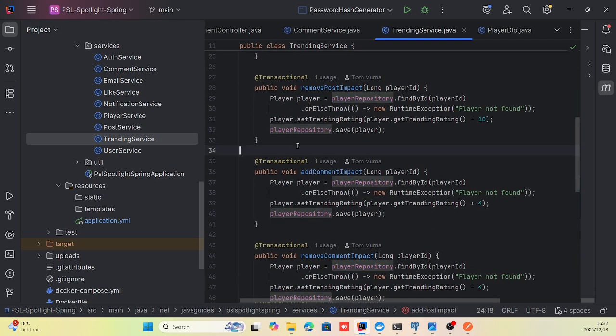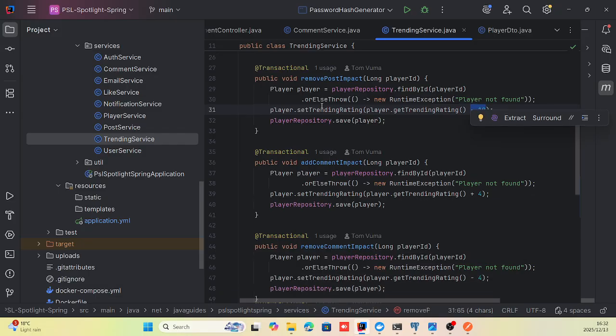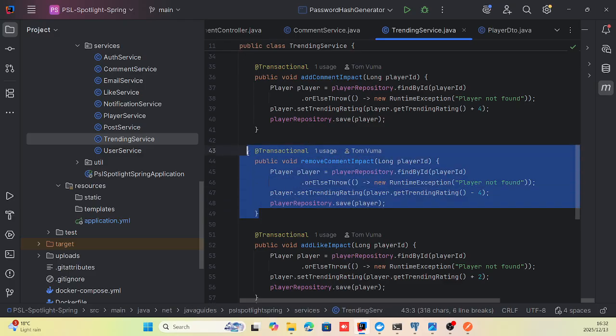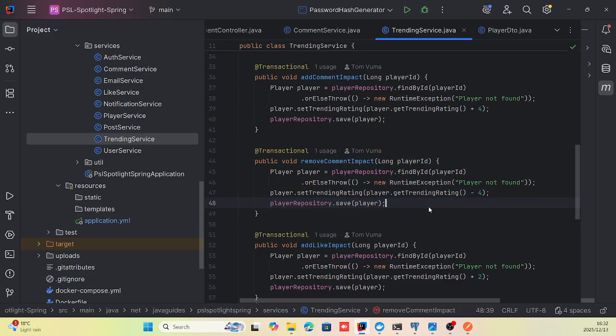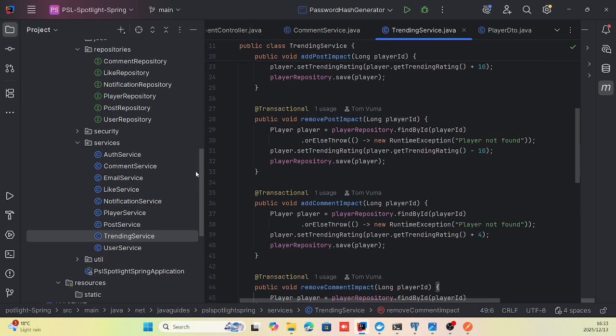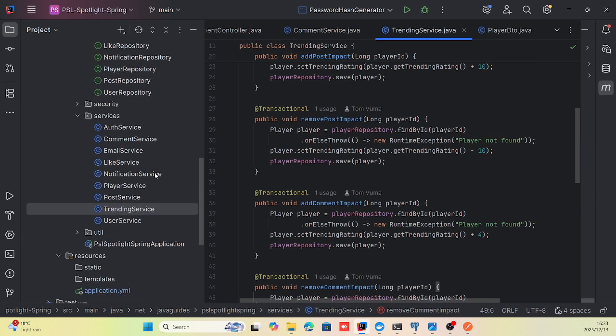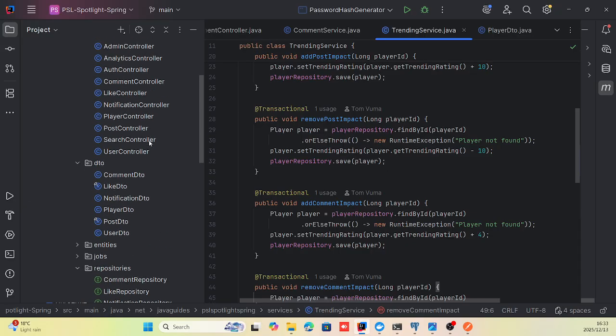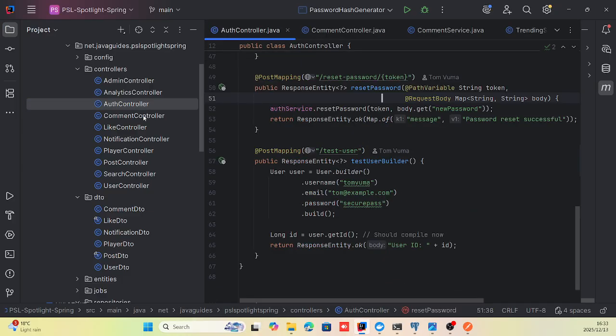But let's say you remove a comment or you remove a post for a player, then the trending rate decreases by 10. Same with comments. If you remove a comment for a specific post about a specific player, that player's trending rating decreases by 4. So that's how trending rating or trending service works. I just jumped into that because I saw that we are calling that method.